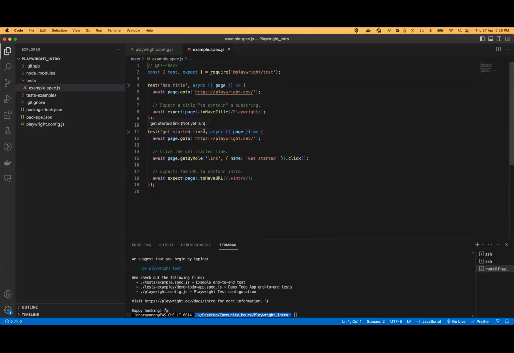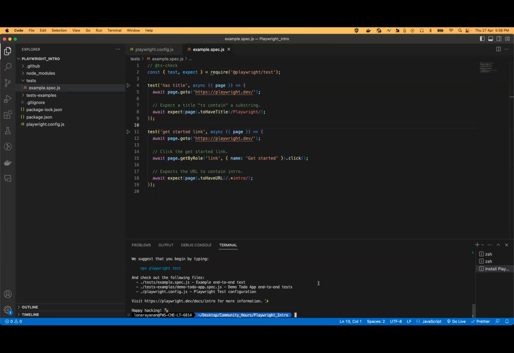So this is a sample test. The way we run the tests can be done in two manners.